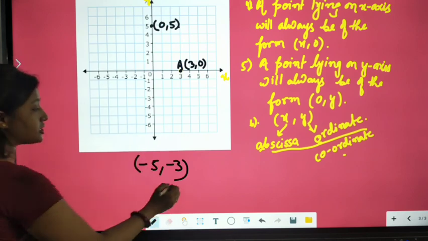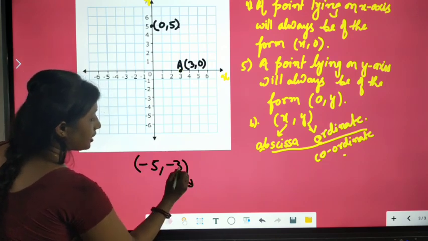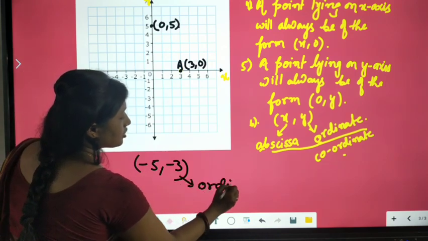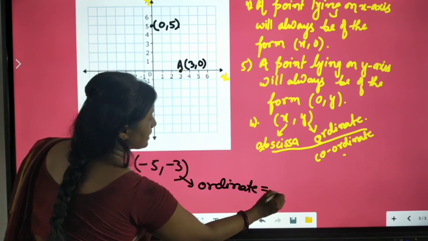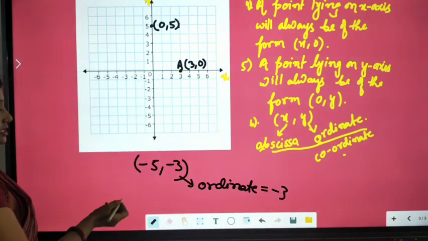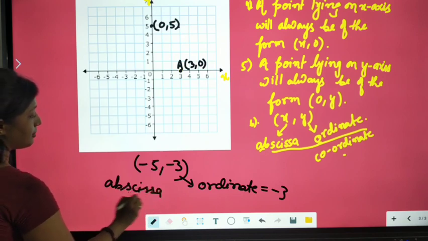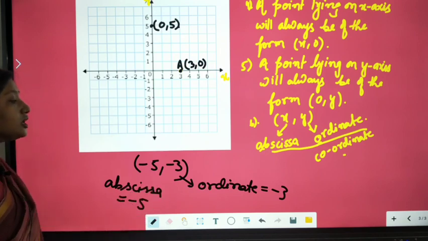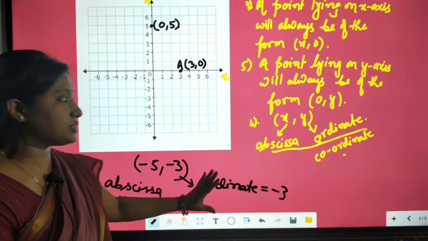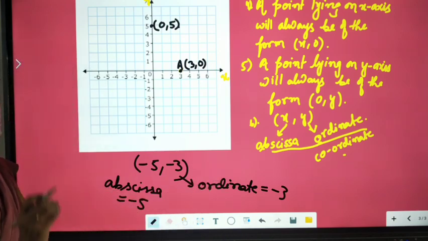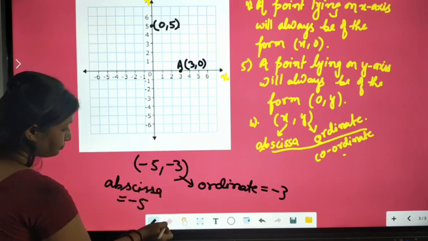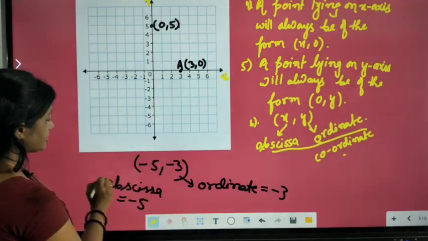So the ordinate will be -3. And what is the abscissa here? The value of the abscissa is -5. This type of question comes for 1 mark, so you must know what is abscissa and what is ordinate. Now next, come to the next point.